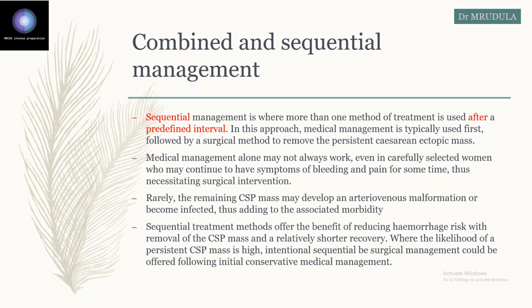Also, sometimes the remaining scar ectopic mass can develop into an AV malformation or it can become infected, so that it requires additional surgical management. So beforehand you can decide the treatment: first give medical treatment, followed by some period of time like 2 or 3 weeks, and then go for surgical treatment. The benefit of this sequential treatment is that it decreases the risk of hemorrhage with removal of the scar pregnancy mass, and gives a shorter recovery period. So when the likelihood of a persistent ectopic mass is high, this sequential management can be used.